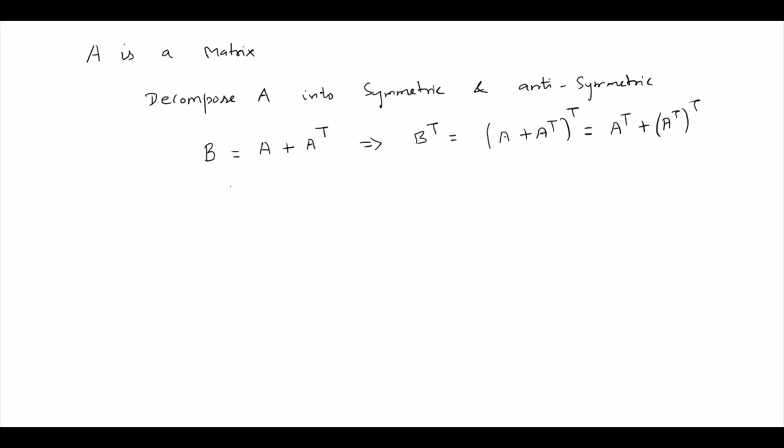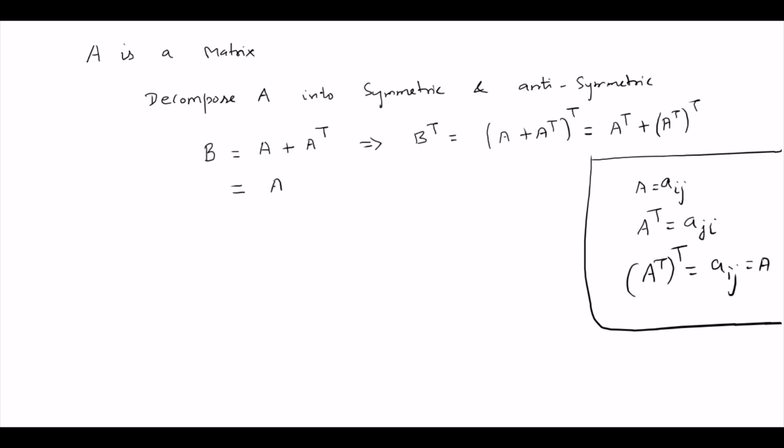A transpose the whole transpose: in terms of elements, if A transpose is Aji, then A transpose the whole transpose is Aij, which is A itself. Correct? So I'm going to use this concept here. Therefore, A transpose plus A, which is B. So B transpose is equal to B. Then this is called a symmetric matrix.